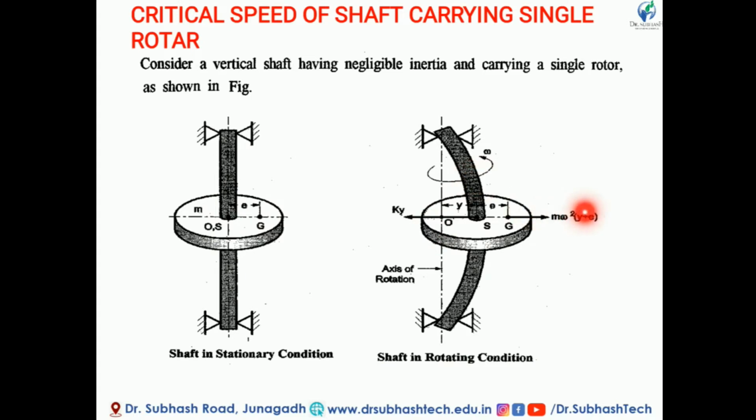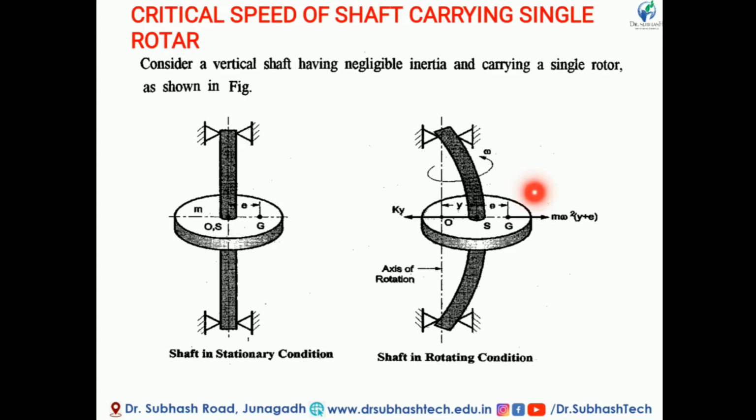At the point of CG, a centrifugal force acts, and because of this centrifugal force, the shaft starts to rotate away from its neutral axis. Here y is the distance the shaft deflects from its neutral axis, so the CG of the rotor is y plus e away from the axis of rotation.